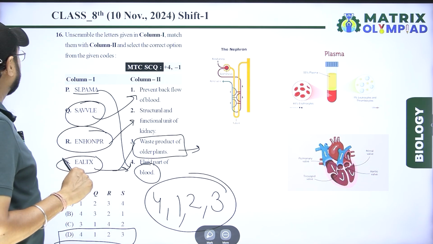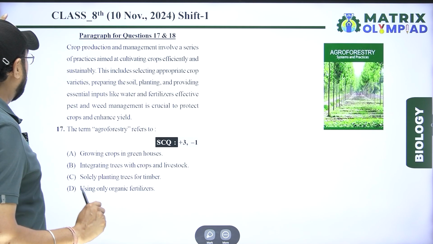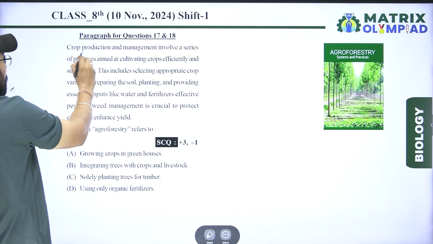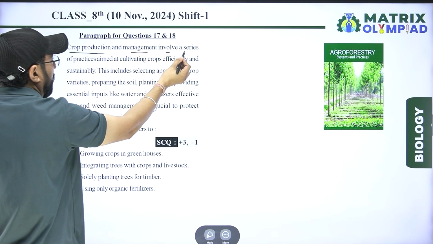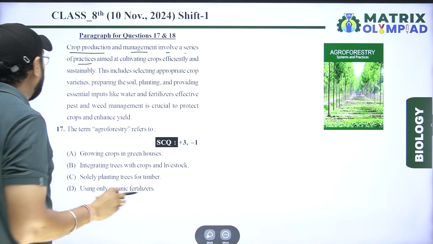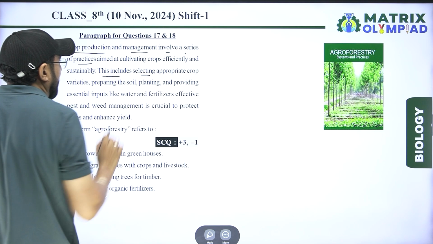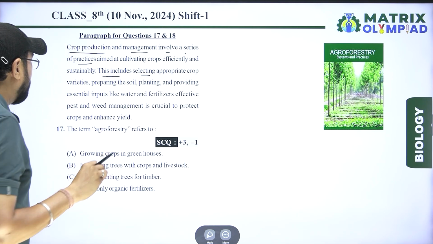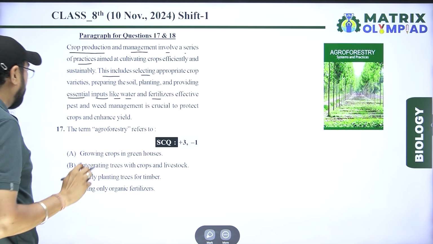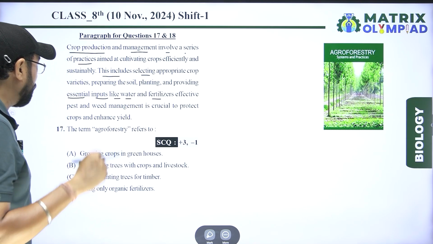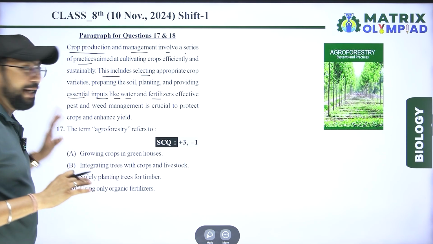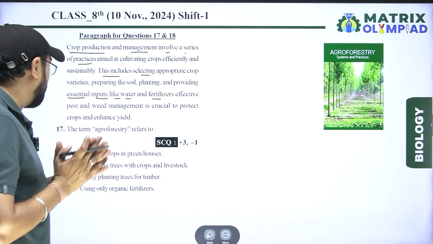Next question is paragraph 17 and 18. Crop production and management involve a series of practices aimed at cultivating crops efficiently and sustainably. This includes selecting appropriate crop varieties, preparing the soil, planting and providing essential inputs like water and fertilizer. Effective pest and weed management is crucial to protect crops and enhance yield. According to the paragraph, the term agroforestry refers to